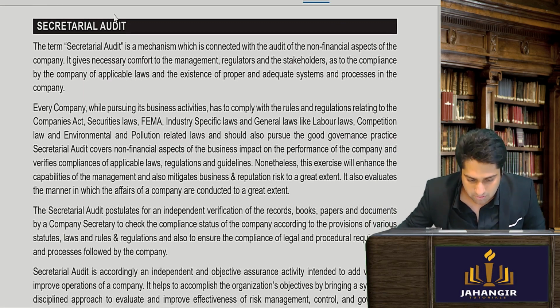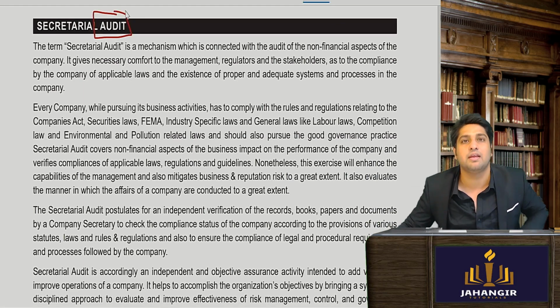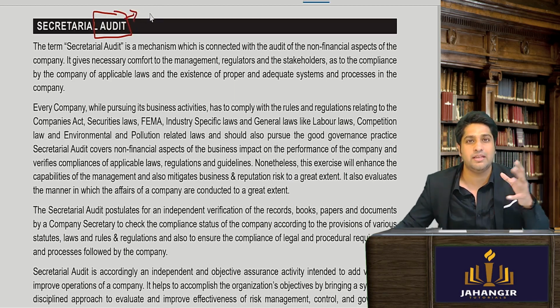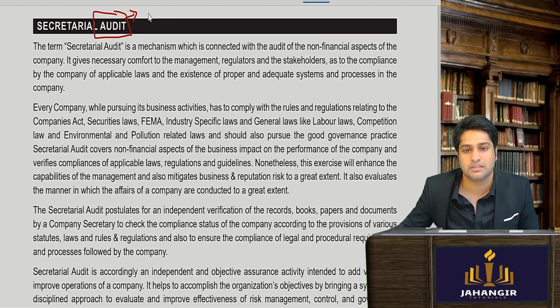Firstly, I told you all in the very beginning, the simple meaning of audit: I need two or three words which define audit. Anyone?